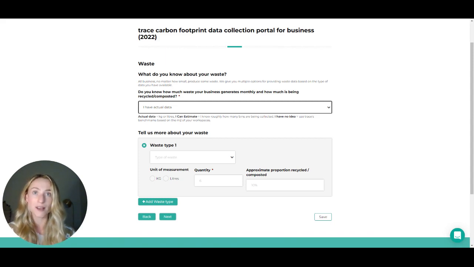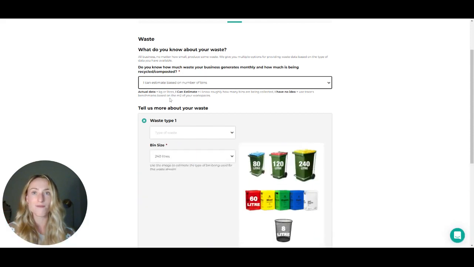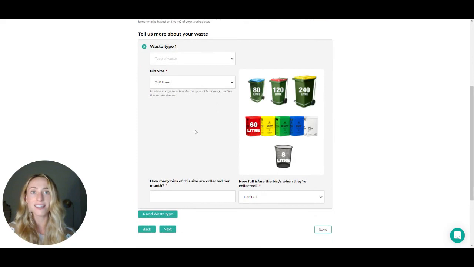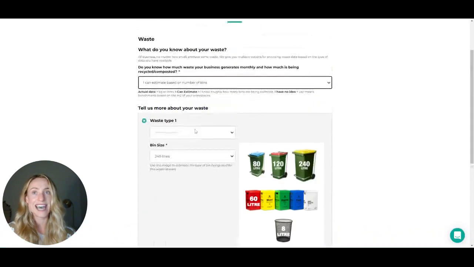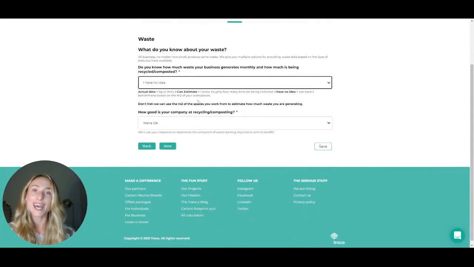If you have actual data, please select the type of waste, the quantity of waste, and the approximate portion that is recycled or composted each month. The second option, if you don't have actual data, is estimated. Based on the number of bins, bin size, how often they're collected per month, and how full they typically are when they're collected. And our last option, for those of you who have no idea, we can use the square